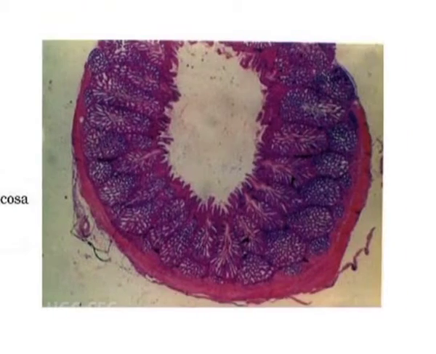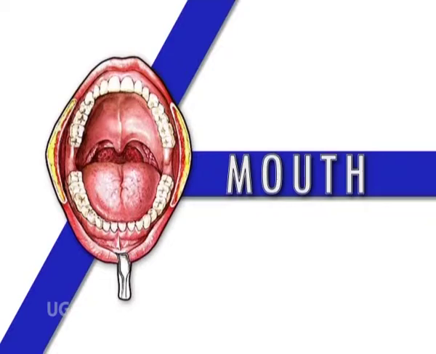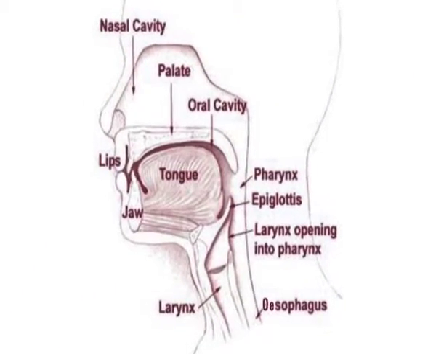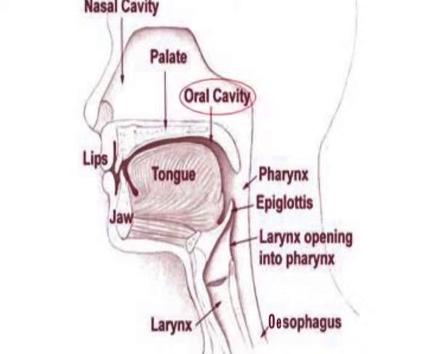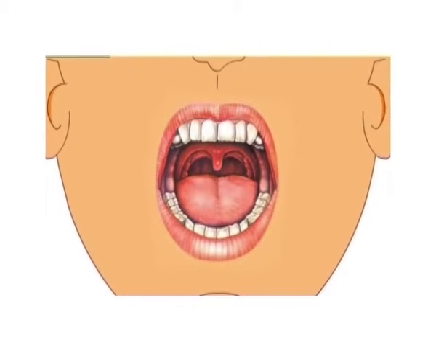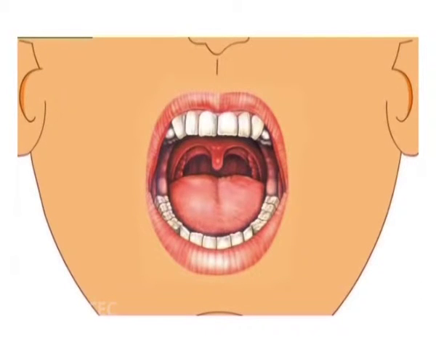The parts of the digestive system include mouth, oral cavity, teeth, esophagus, pharynx, stomach, small intestine, large intestine, and anus. Mouth. The mouth is the beginning of the digestive tract. It is also known as the oral cavity. The mouth is the hollow cavity that allows food and air to enter the body.